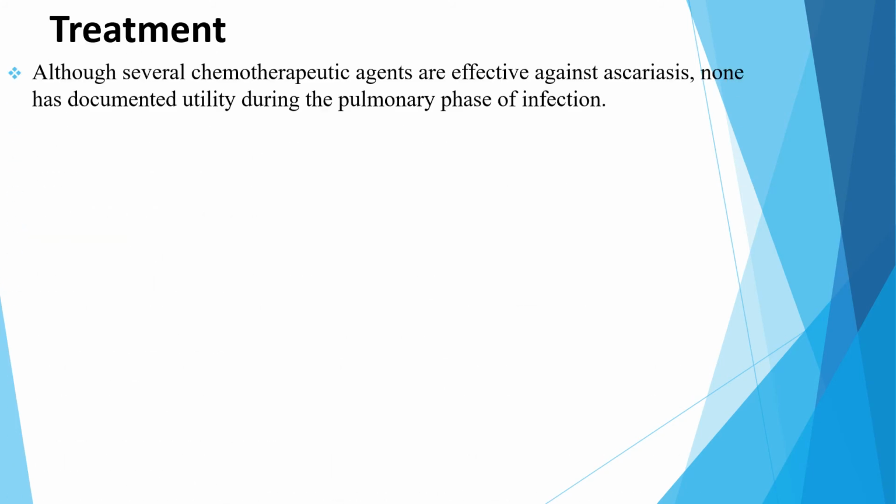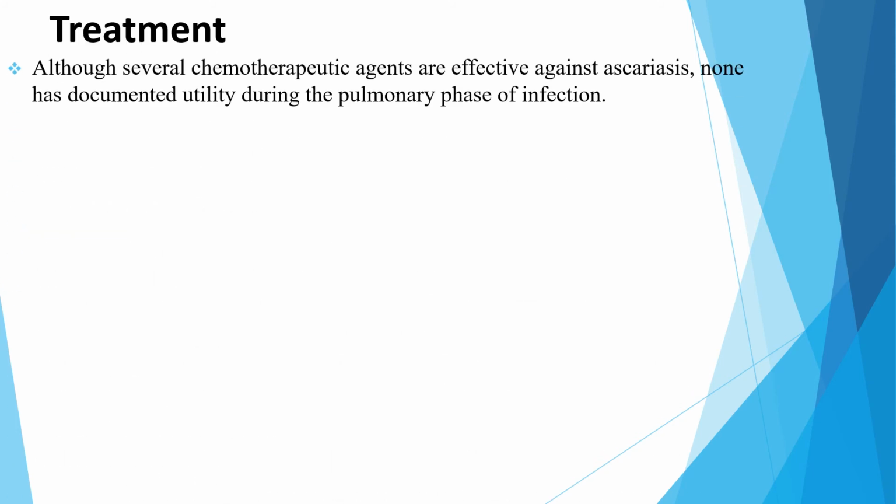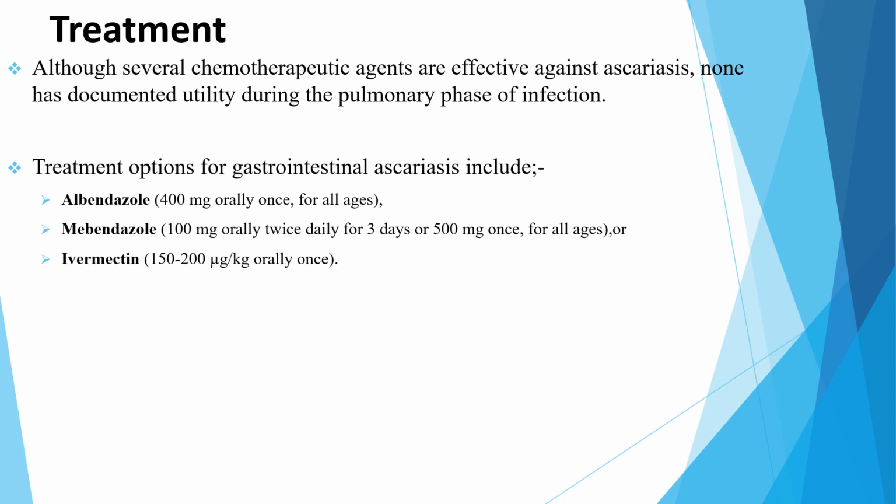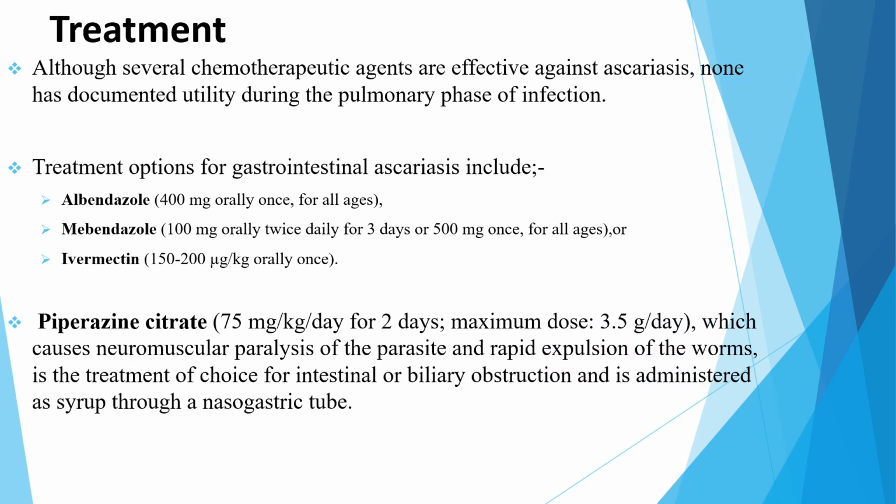Regarding treatment of ascariasis, although several chemotherapeutic agents are effective against ascariasis, none has documented utility during the pulmonary phase of infection. Treatment options for the gastrointestinal ascariasis include albendazole, mebendazole, or ivermectin. Piperazine citrate, which causes neuromuscular paralysis of the parasite and rapid expulsion of the worms, is the treatment of choice for intestinal or biliary obstruction, and it is administered as a syrup through the nasogastric tube. And also surgery might be required for cases with severe intestinal obstruction.